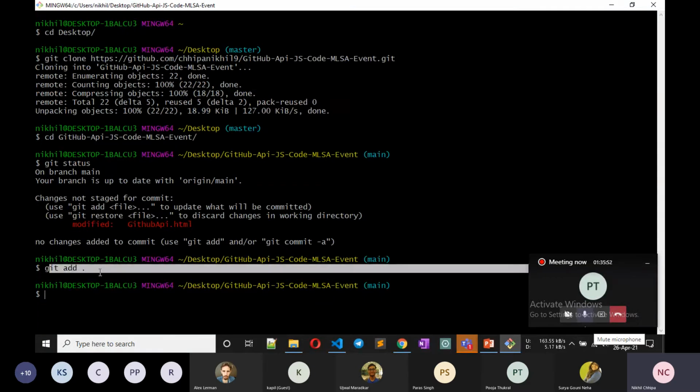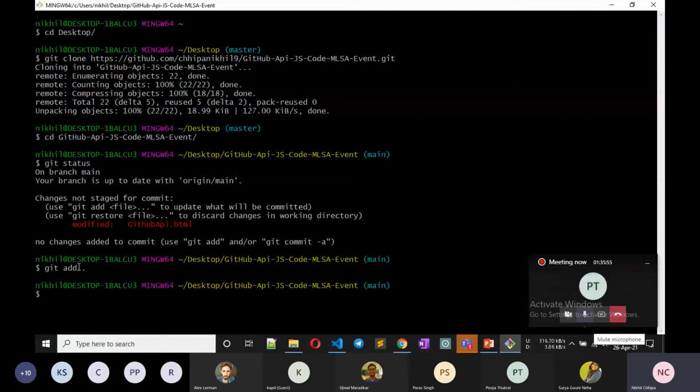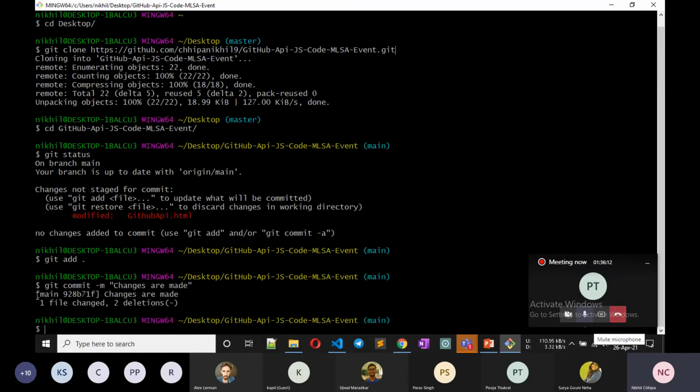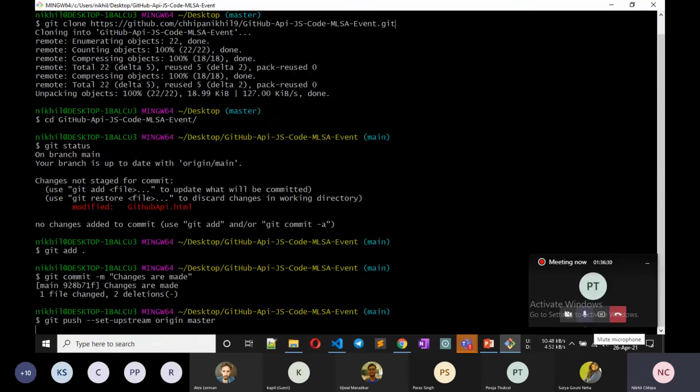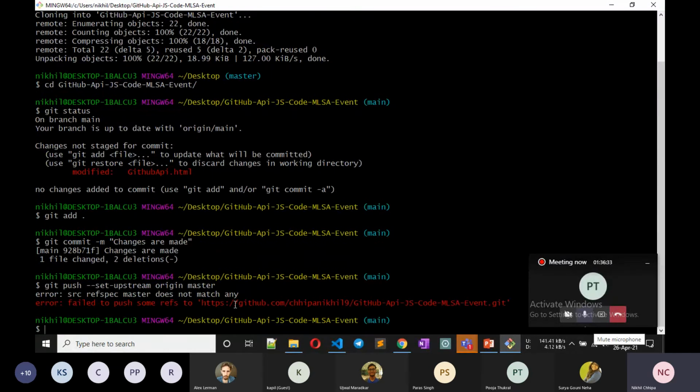What it does, I told you, is it adds all the changes that you made to be included for commit. Now we commit it. Changes are made. Okay, now this has happened. Now I want to push. Git push, set upstream, origin and master. It is saying that the branch name is main.